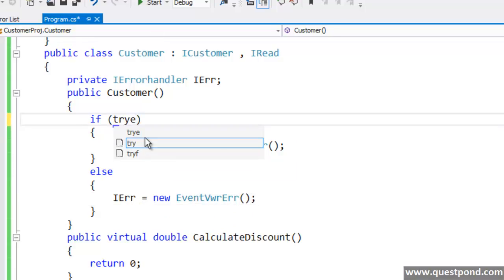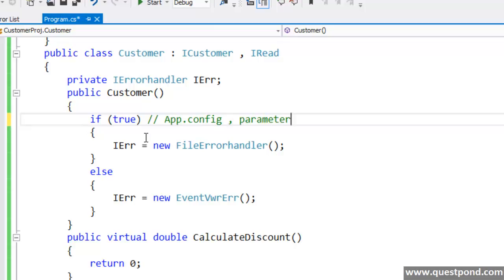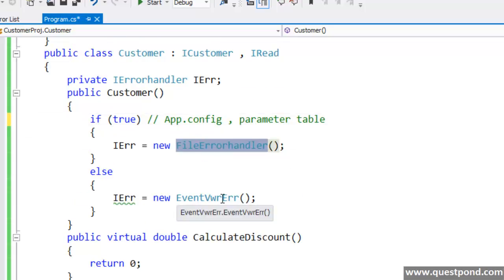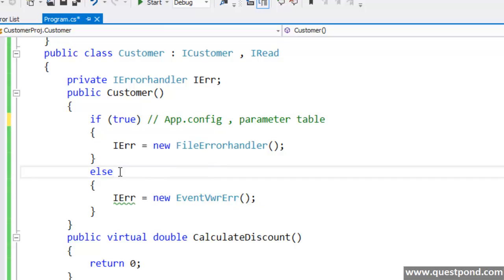I'm not going to write the code here, but let's say this if condition is reading values from an app config file, or from a parameter table. I don't know from where this value is coming. But depending on this value, the customer class decides, I'm going to use a file error handler, or an event viewer error handler. Now this code is problematic. Why is the customer class taking that extra load?